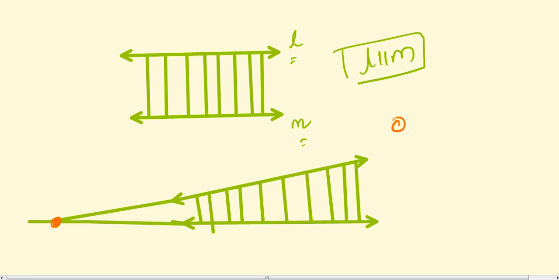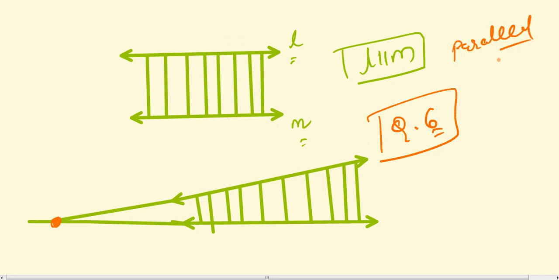So you can solve question number 6, which lines are parallel and which are not parallel. You have to write that. That means if they are parallel, you have to write parallel. If not, that means they will intersect each other. Then question number 7.